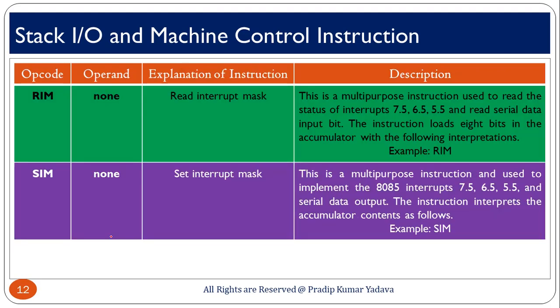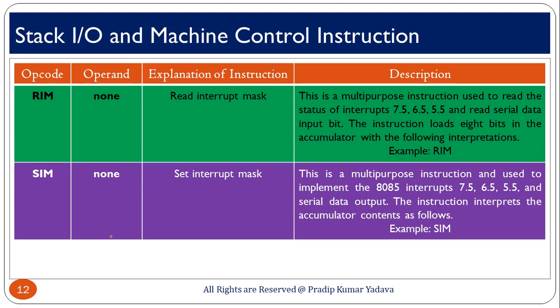So we have RIM and SIM. RIM means read interrupt mask and SIM means set interrupt mask. This is a multi-purpose instruction used to read the status of interrupts. By using the RIM instruction you can read the status of all the interrupts present within the microprocessor, such as 7.5, 6.5, 5.5, and also read the serial data input bit. The instruction loads 8 bits in the accumulator with the following interpretation. Actually, most of the instructions we are discussing here work with the accumulator by default.